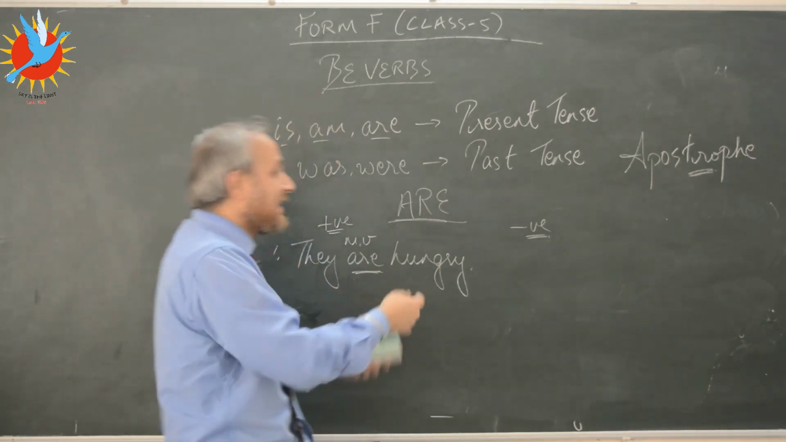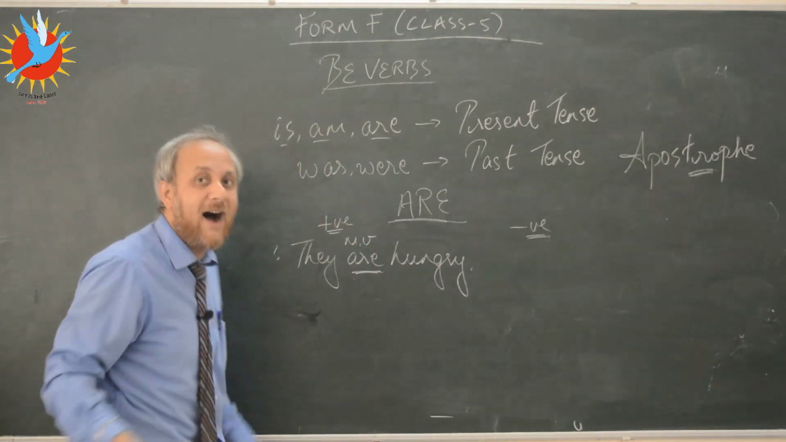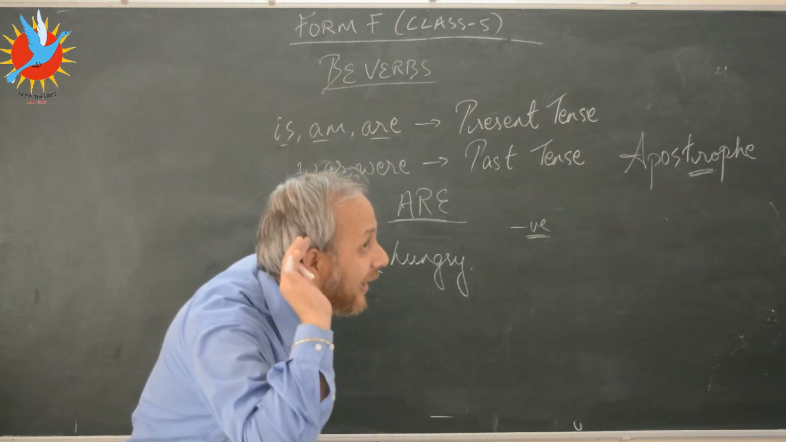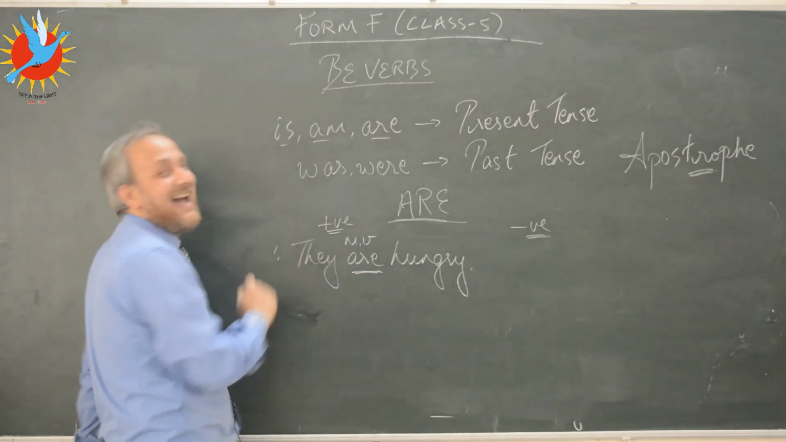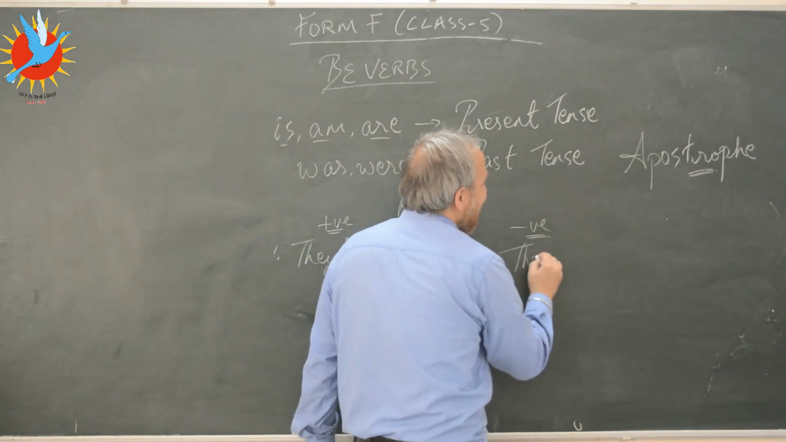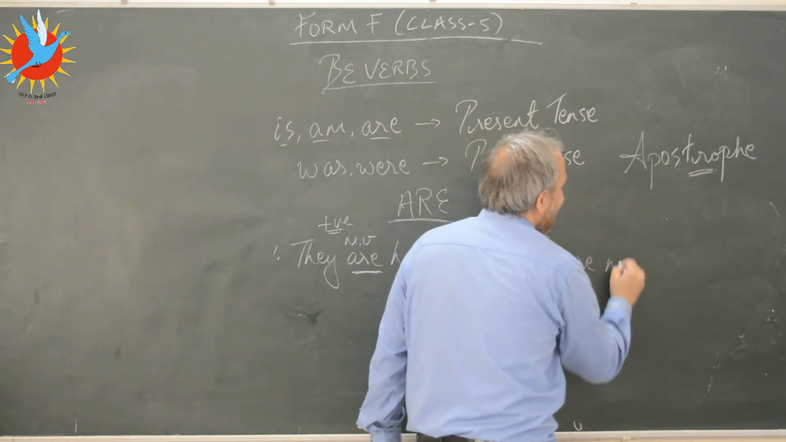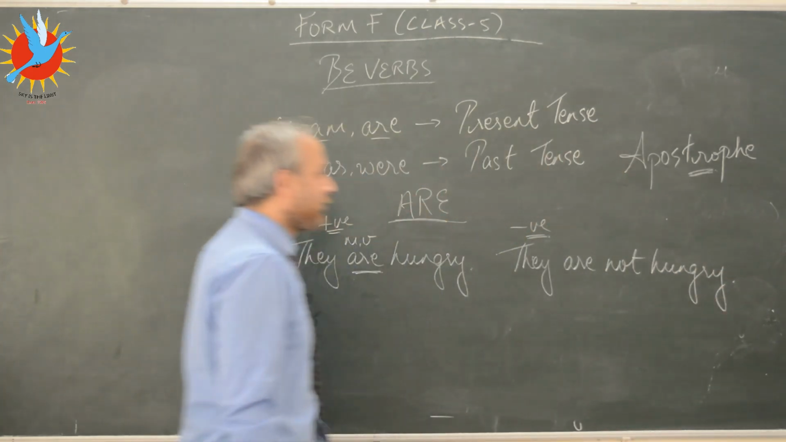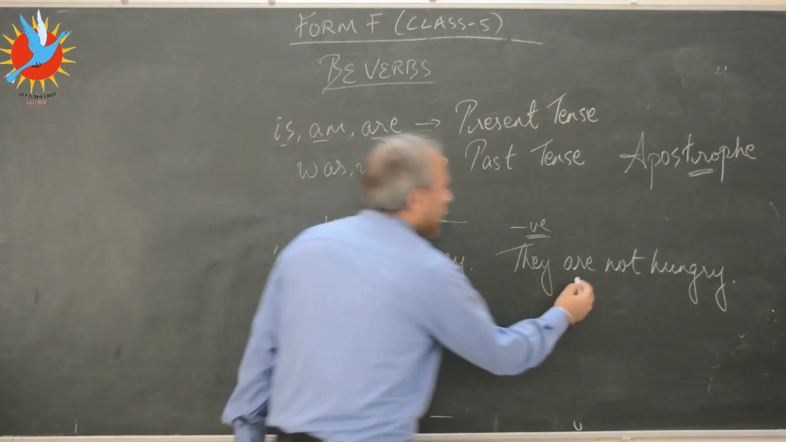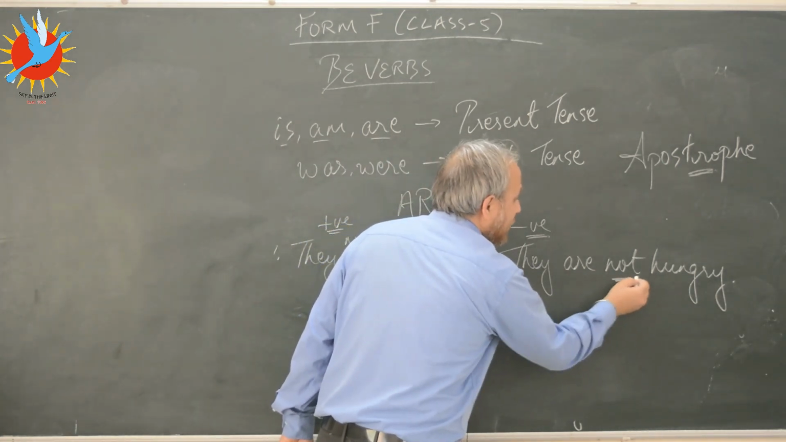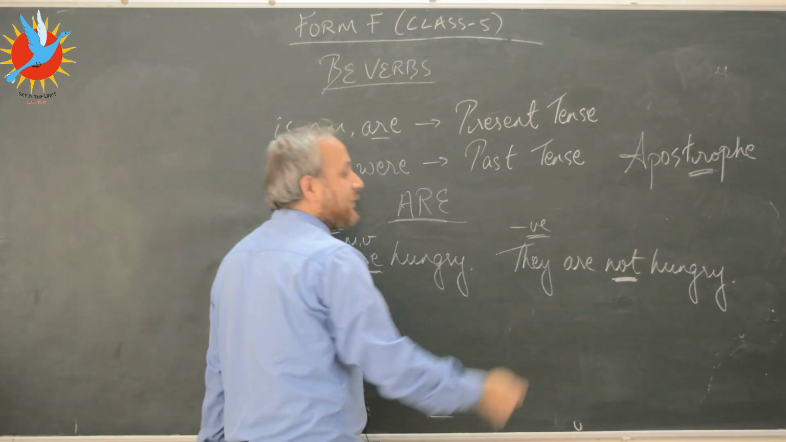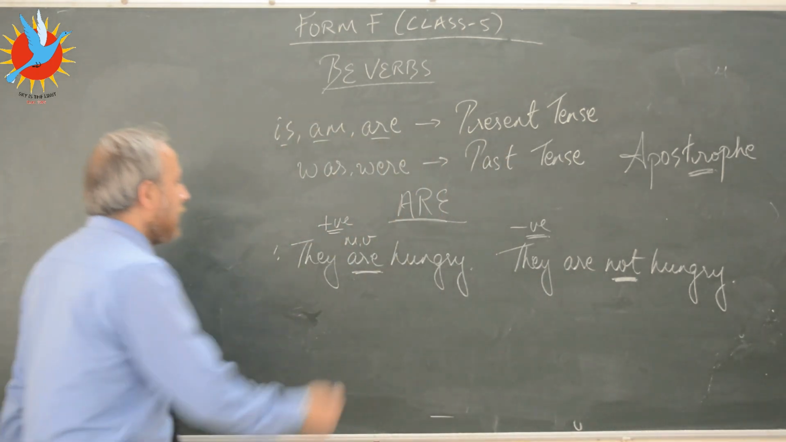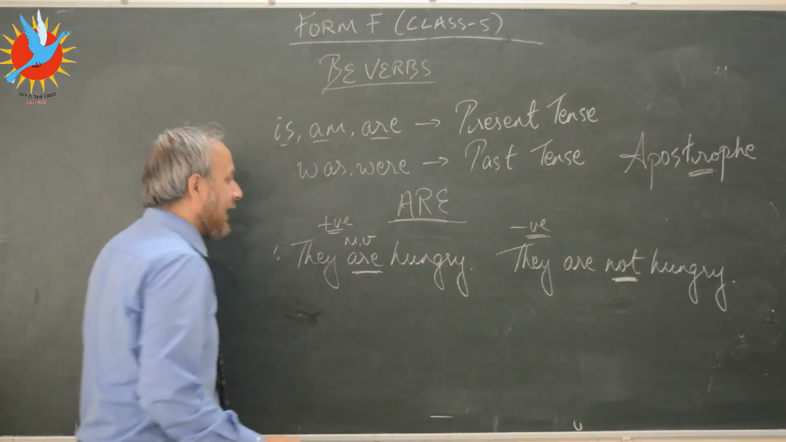They are hungry. So Keshav, how will we make it negative? Aha, correct. They are hungry will become they are not hungry, H-U-N-G-R-Y. Since I've used the word not, this particular sentence has become negative. So here R is functioning as the main verb.